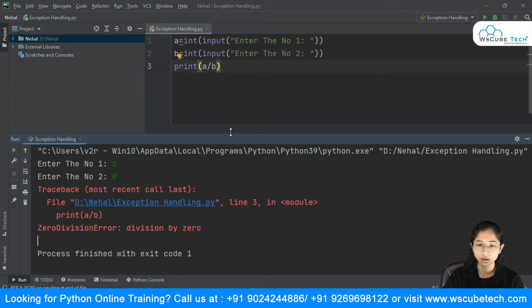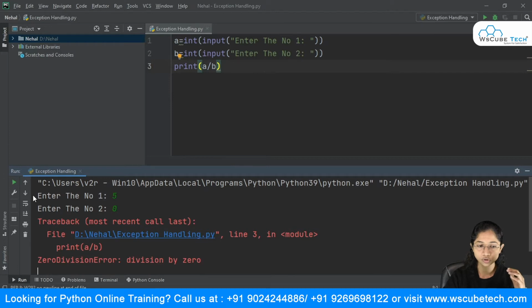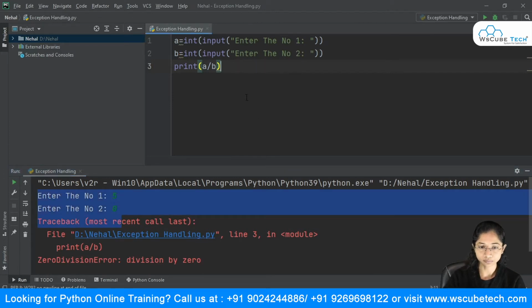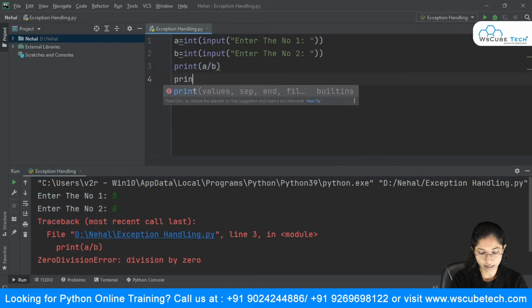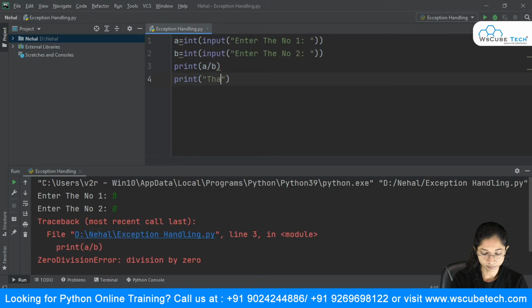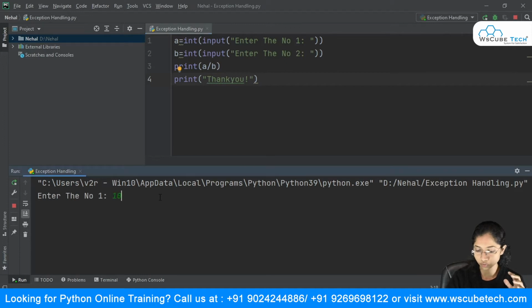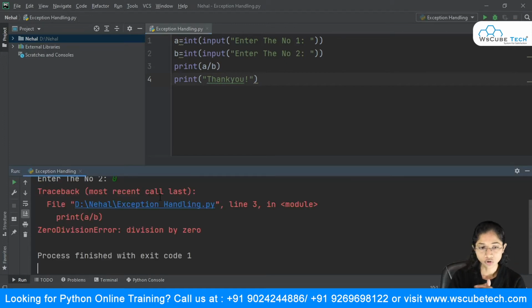Now suppose I write one more statement over here. Suppose I say print thank you. And if I run it once again and give that 0 division error, you can see two things.